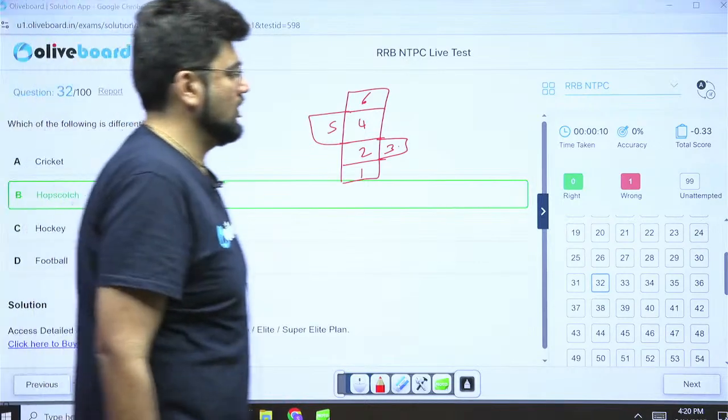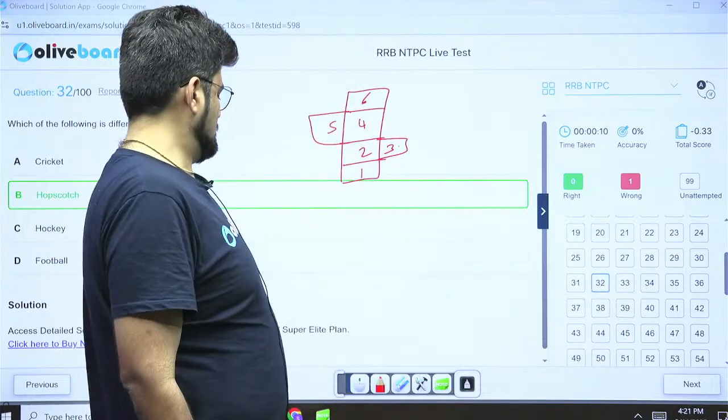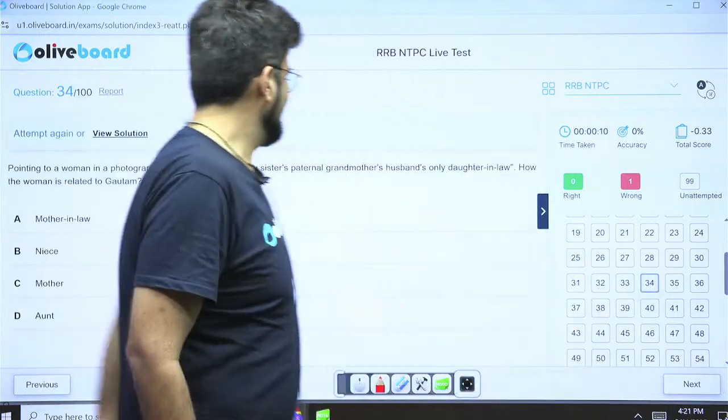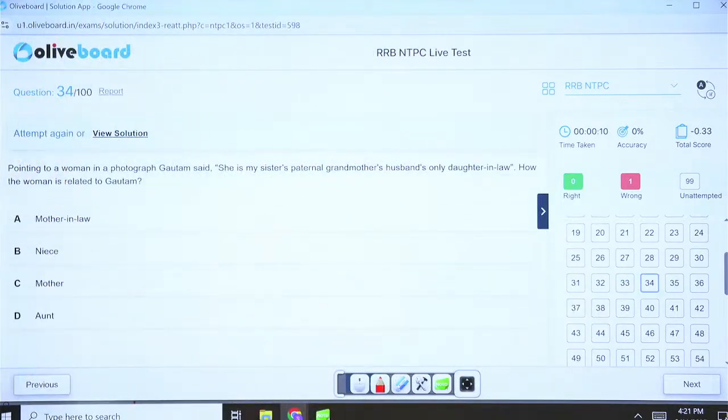Question number 34. Pointing to a woman in a photograph, Gautam said, "She is my sister's paternal grandmother's husband's only daughter-in-law." How is the woman related to Gautam?